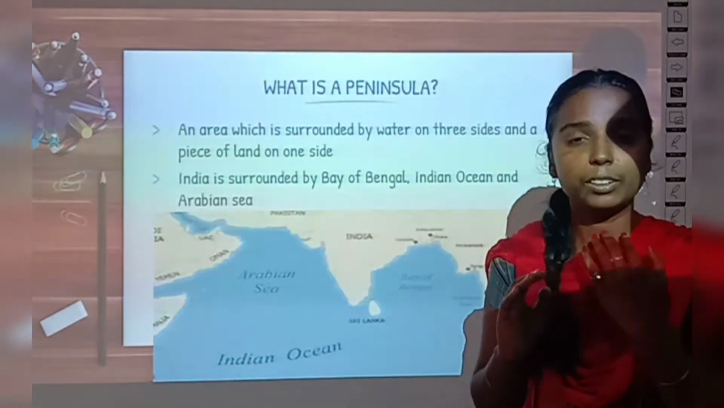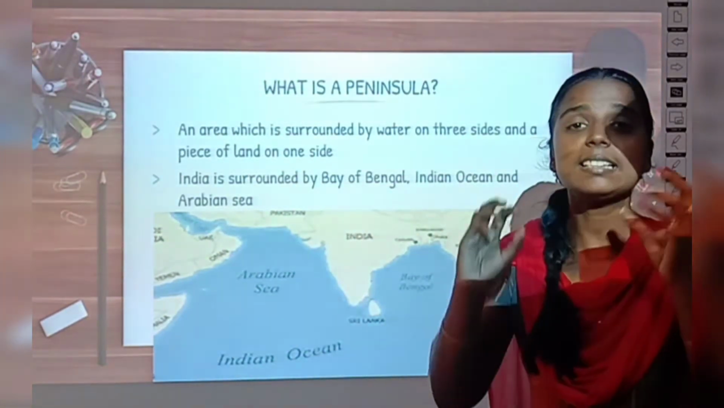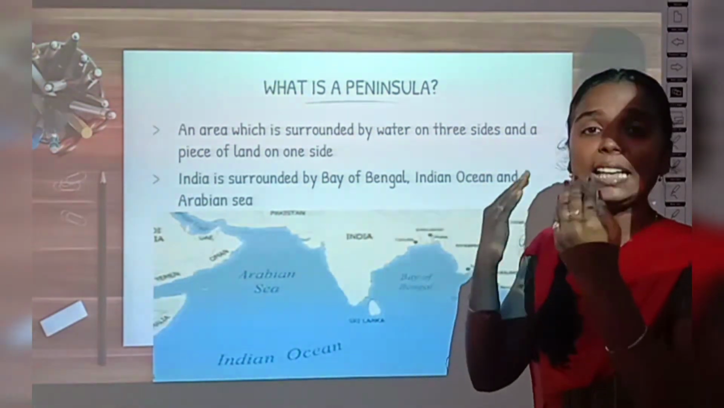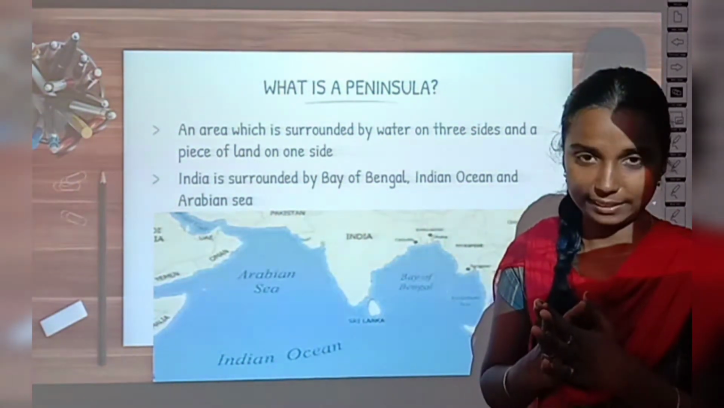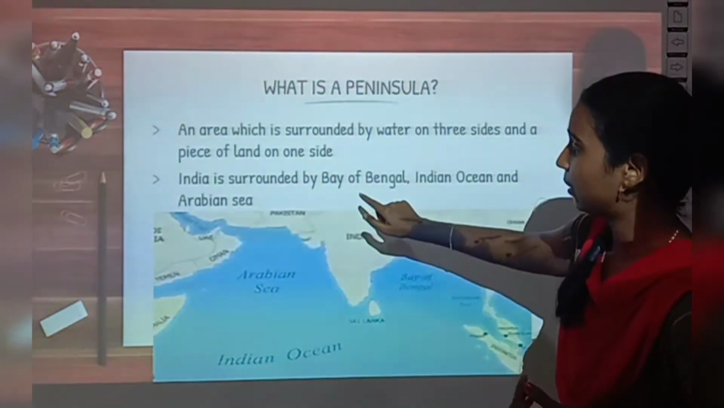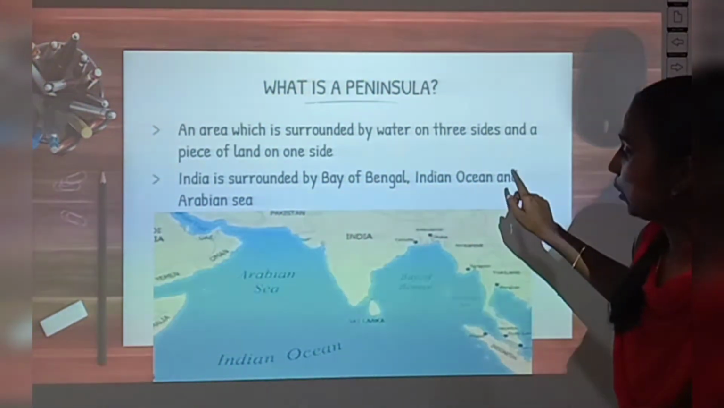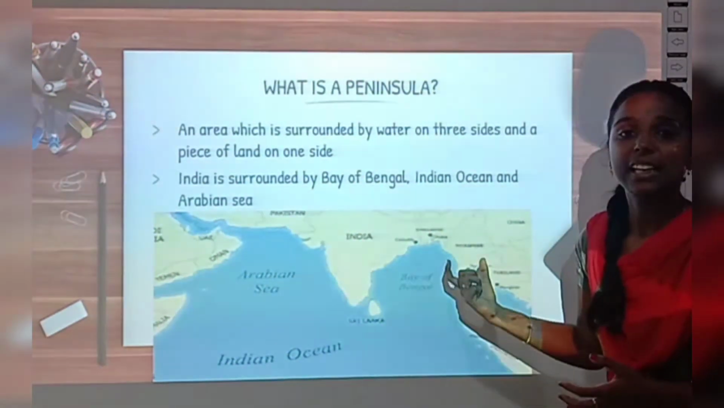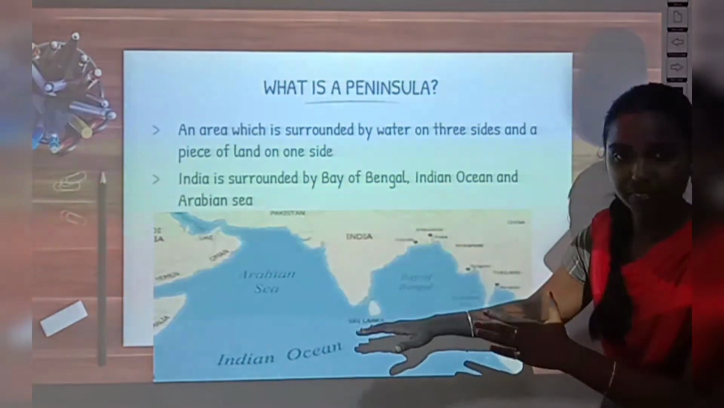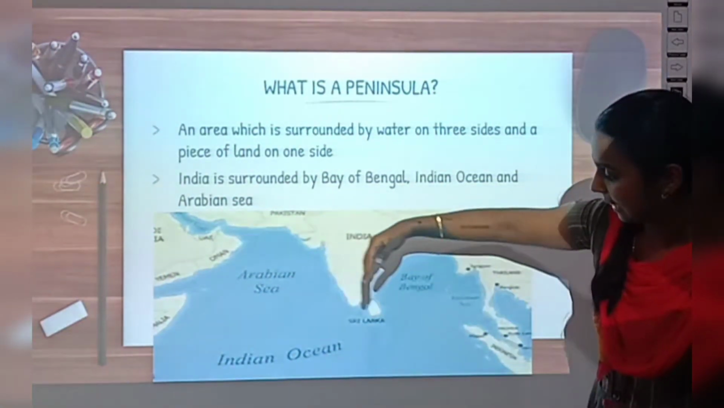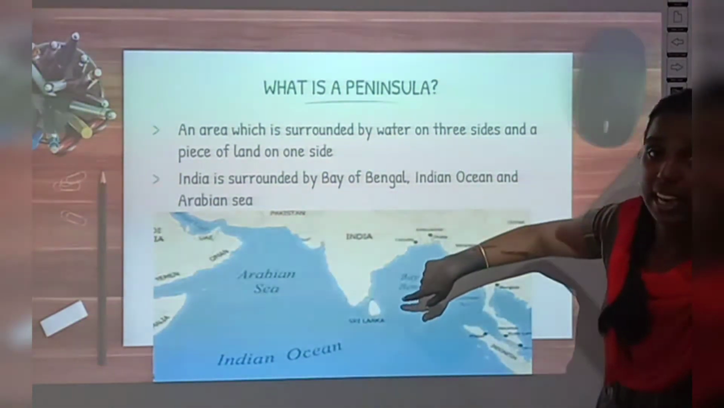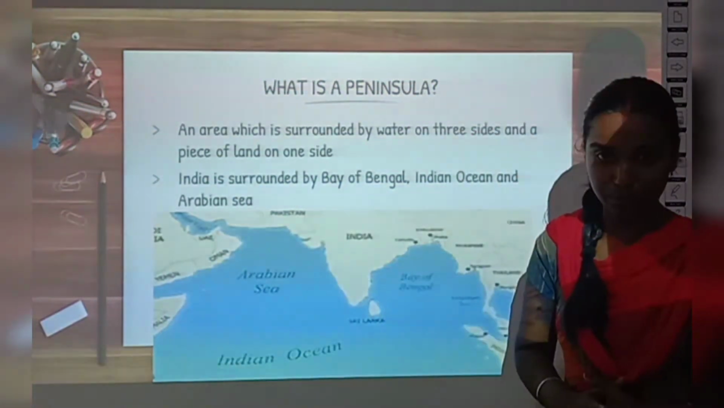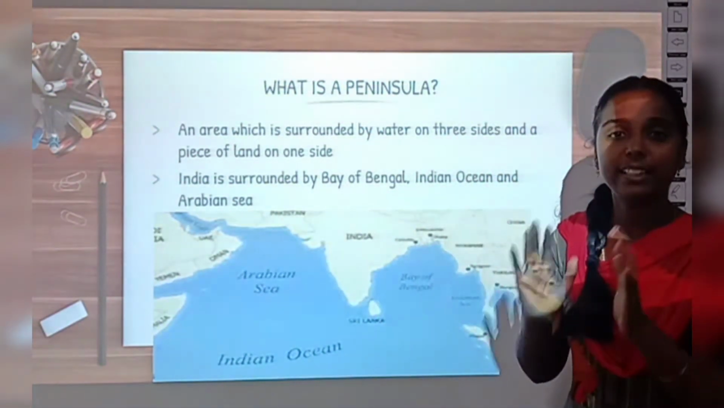An area covered by water borders on three sides and a piece of land on one side is called what? Peninsula. Okay. Our India is a peninsular country. See, our India is surrounded by Bay of Bengal, Indian Ocean and Arabian Sea. So, this is our world map. Our India is here. It is surrounded by Bay of Bengal in the east side, Arabian Sea in the west side and Indian Ocean in the south side. So our India is called a peninsular country.